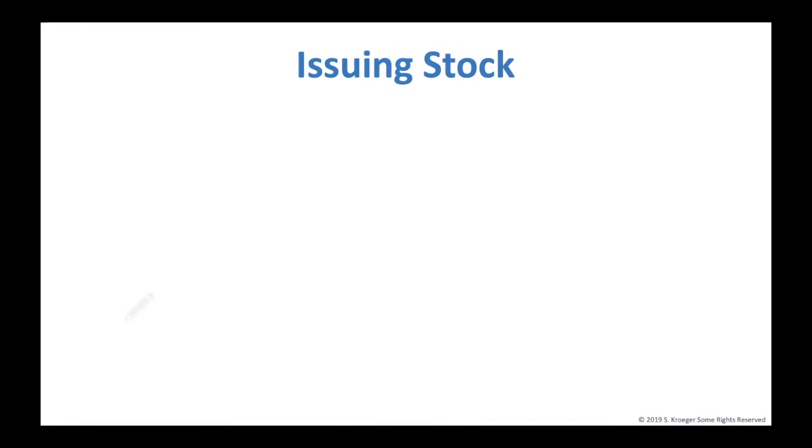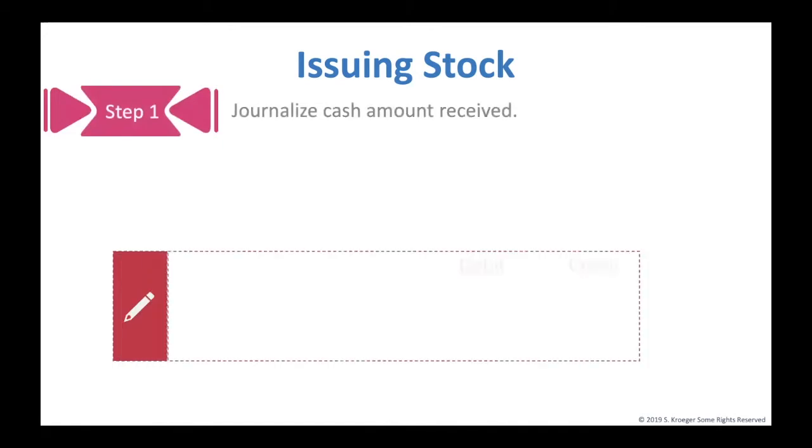I'm a very step-oriented person, so I like to show you how to journalize using steps. When issuing stock, there are only 3 steps. The first step is to journalize the cash amount received. It is the total the company is receiving for selling the stock. It should be for the market price. When a company receives cash, do you remember if that's a debit or a credit? It would be a debit.